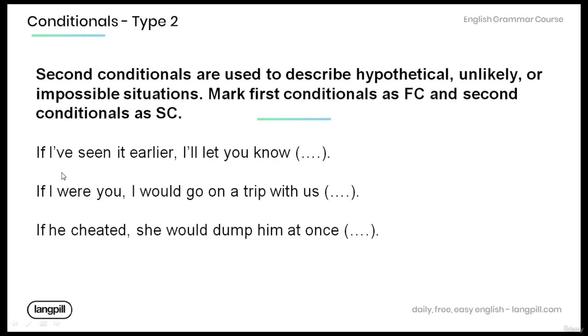If I've seen it earlier, I'll let you know. First conditional. If I were you, I would go on a trip with us. Second conditional. If he cheated, she would dump him at once. Second conditional.